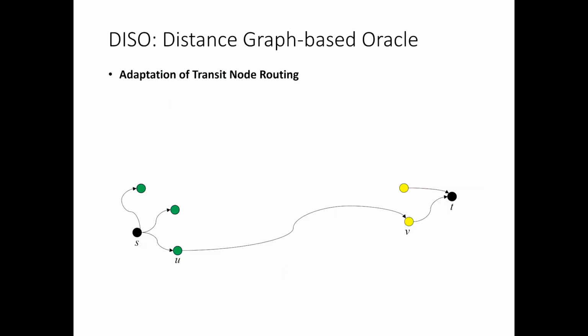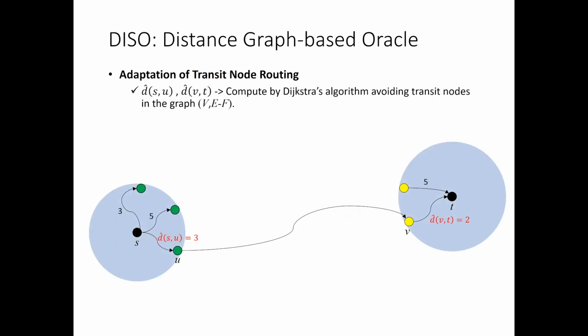Let's explain how to adapt TNR for our first oracle. First, given a query, since D hat SU and D hat VT are distances from access nodes, they are computed by a modified version of the Dijkstra algorithm in the graph, excluding the failed edges. The modified version is designed to avoid the neighbors of a transit node, so that the paths found by this algorithm do not contain any intermediate transit node. Let's call it the bounded Dijkstra algorithm.